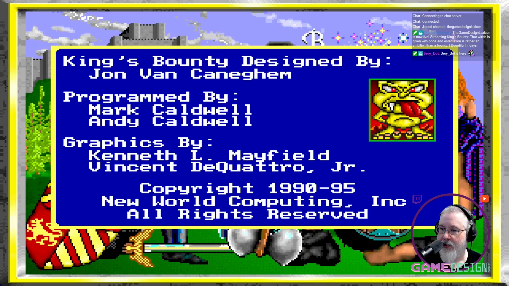Today is going to be our King's Bounty Day. King's Bounty for MS-DOS. There were three different versions I considered: a Commodore 64 version, an Amiga version, and an MS-DOS version played via DOSBox. I had no idea there was even a Commodore 64 version, so that wasn't really an option.